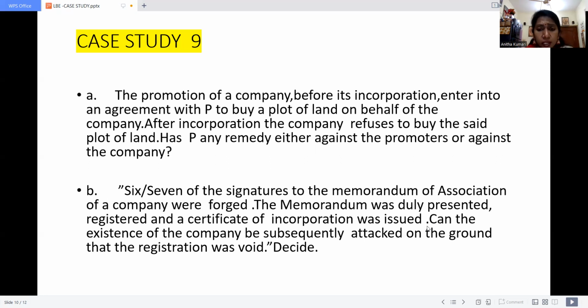Because the person who signed is not a valid one. Either they might have been forced to sign, or they might not belong to the eligible persons to sign in the MOA. Since the registration is void, that means wrong, it will automatically affect the existence of the company. This is the solution you have to give.